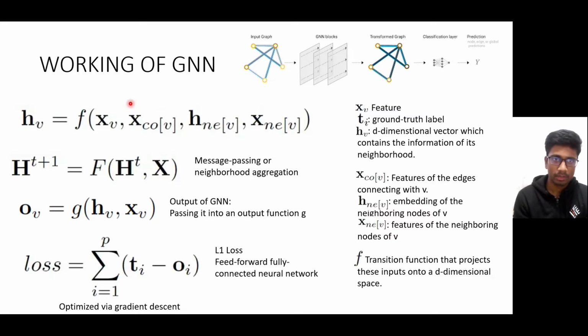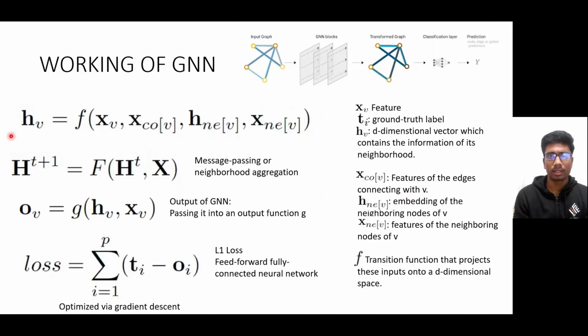Now, this is how a GNN works. We basically give an input graph through certain GNN blocks, the output being a transformed graph, which when passed to a classification layer gives a prediction. This prediction can be for the node, the edge, or the global predictions.